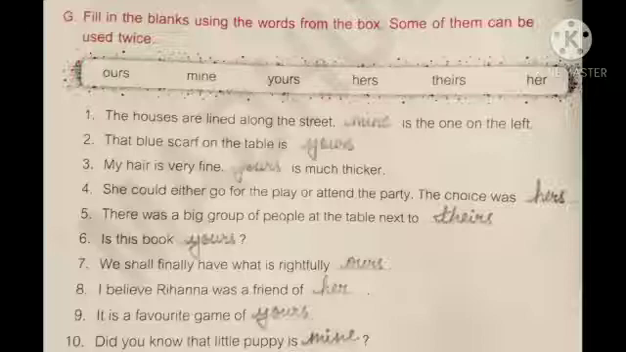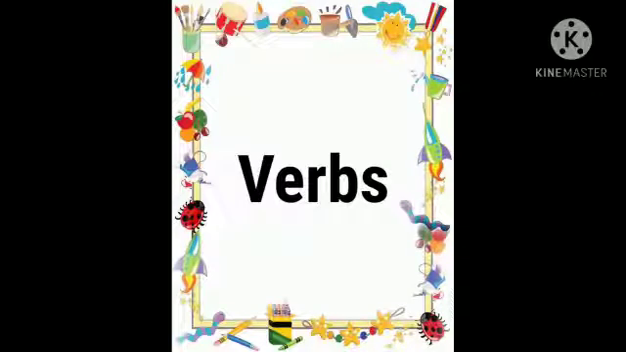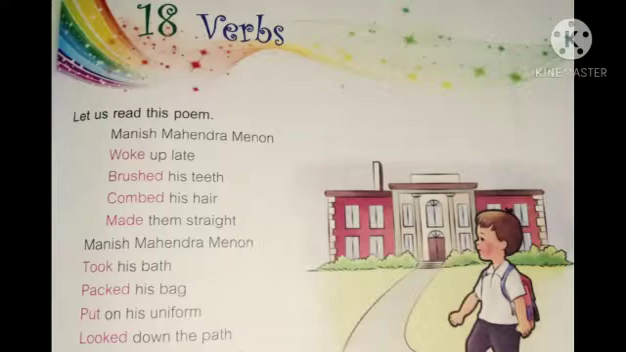Ninth, it is a favorite game of dash. It is a favorite game of yours. Tenth, did you know that little puppy is dash? Did you know that little puppy is mine? Let us move on to the next chapter. Chapter 18, Verbs. Let us read this poem.